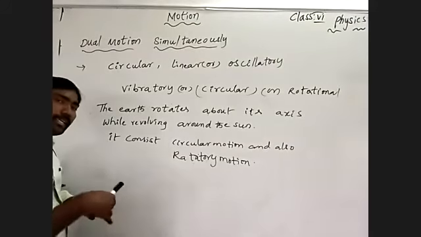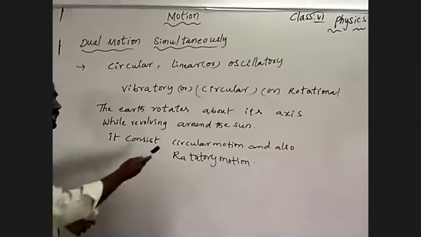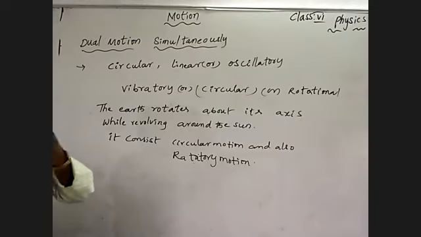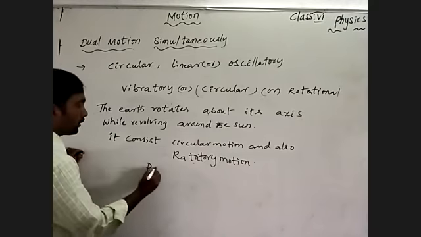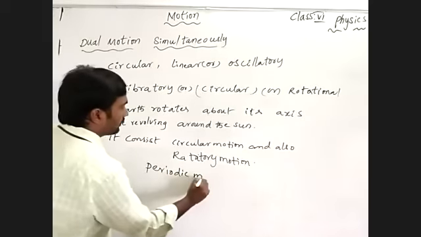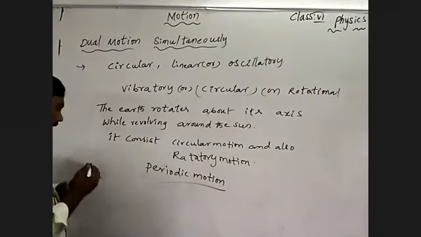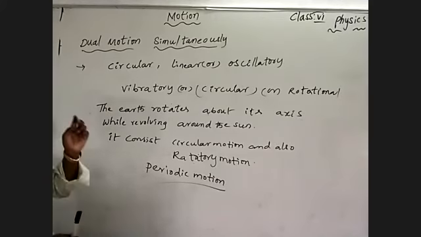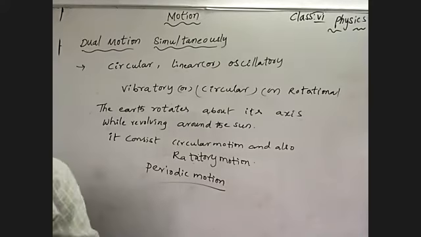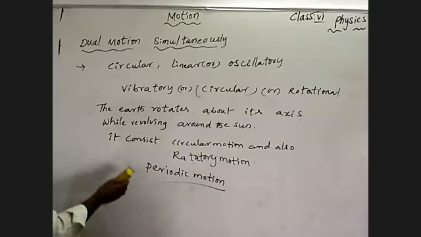When it is revolving around the sun in a circular motion, it is moving in a circular path. And also it follows oscillatory motion, otherwise periodic motion. Why? Because the earth takes a regular interval of time to finish rotation and revolution. That's why I can say it possesses periodic motion also. Understand? One more example.